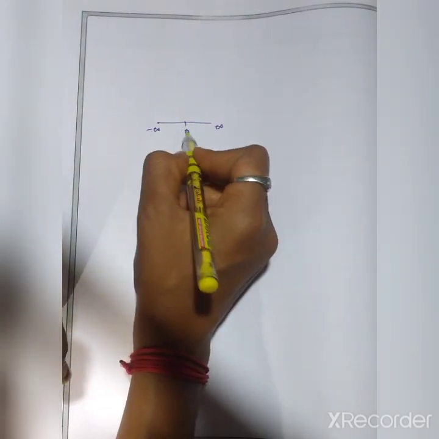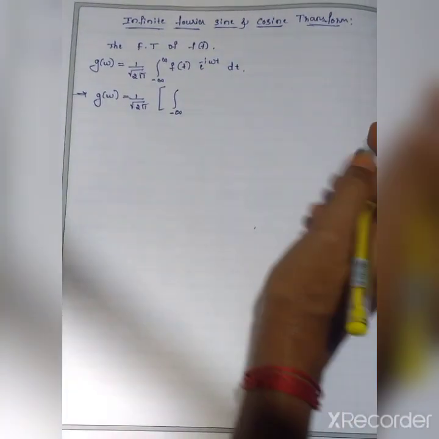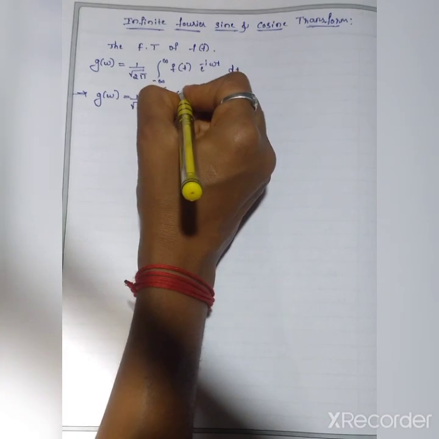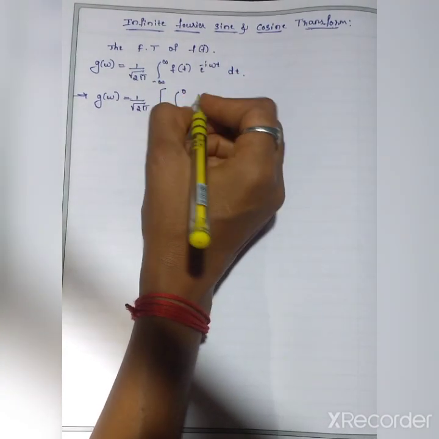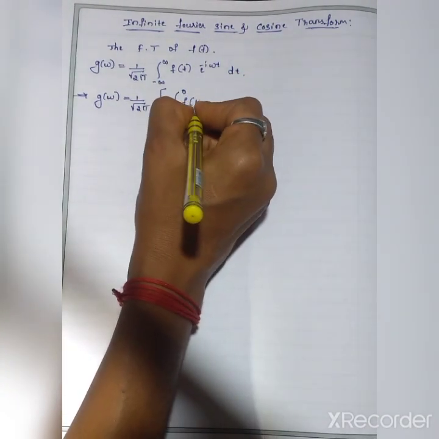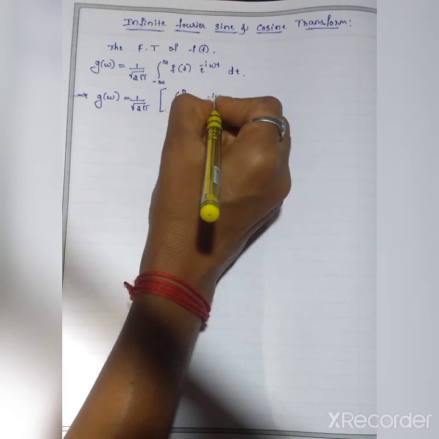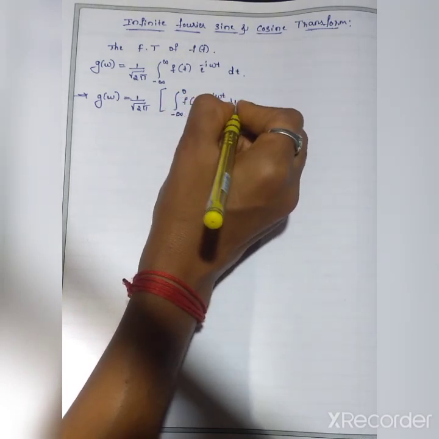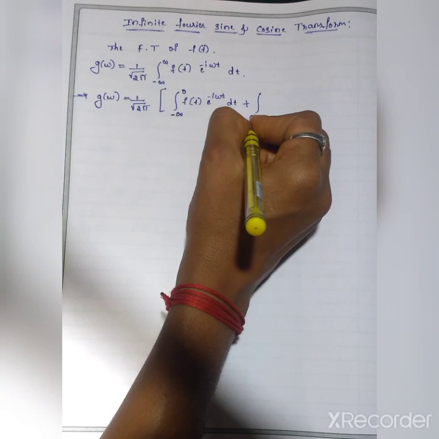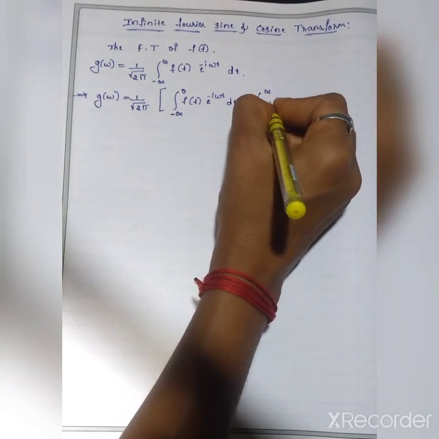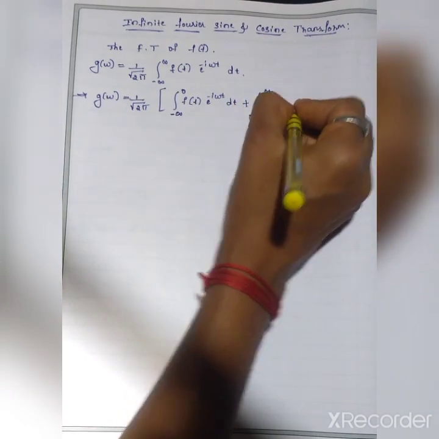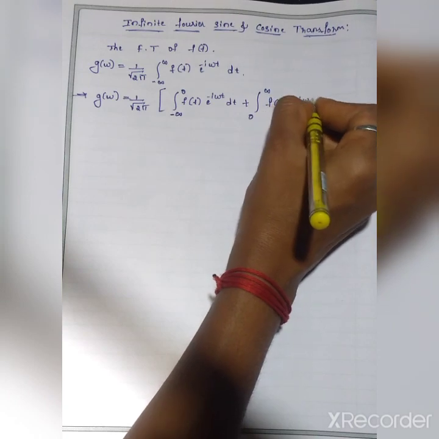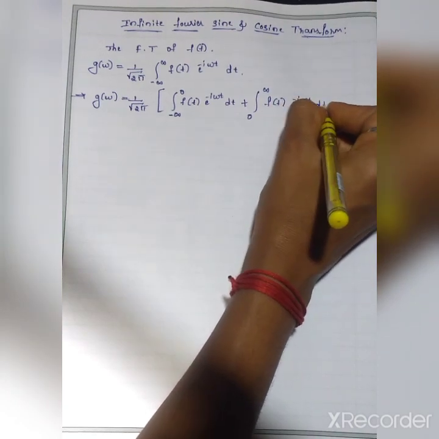So integral from minus infinity to 0, 0 to infinity, isn't it? So integral from minus infinity to 0 f of t e raised to minus i omega t into dt, plus remaining is 0 to infinity f of t e raised to minus i omega t into dt.